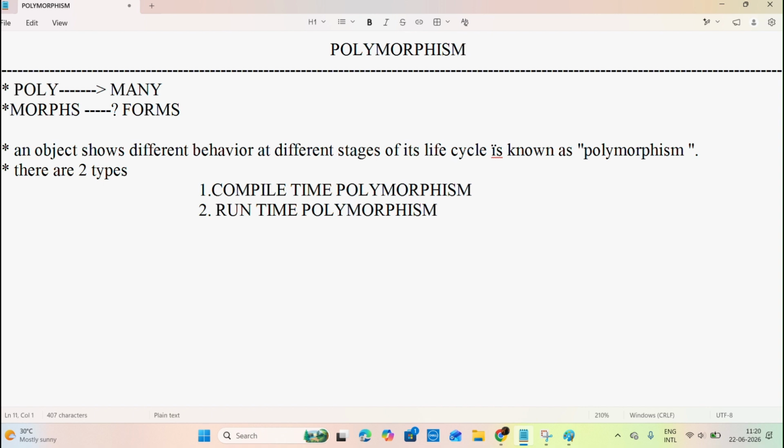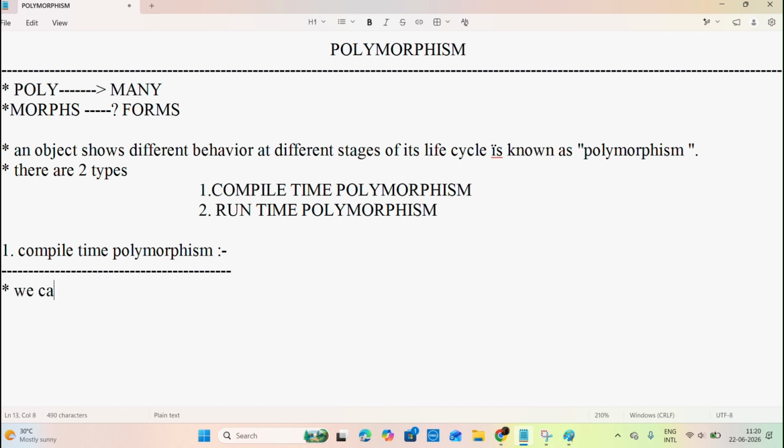Okay, no problem. Now try to understand here. First we'll go to compile time polymorphism. How can we achieve compile time polymorphism? By using method overloading or overriding?